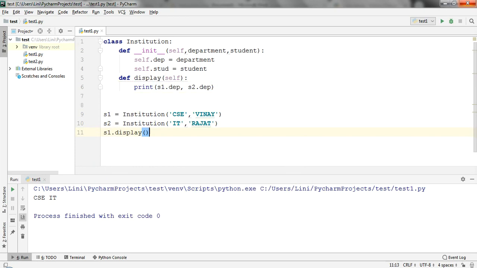As soon as I call it, what will be the output? Let me check. It's showing CSE IT, perfectly working. See how with the help of one object you are calling the method. So this particular stuff you already know, right?